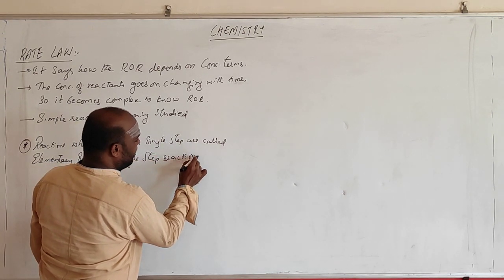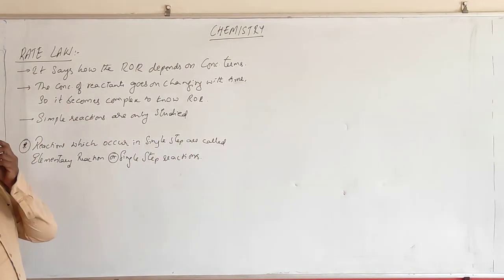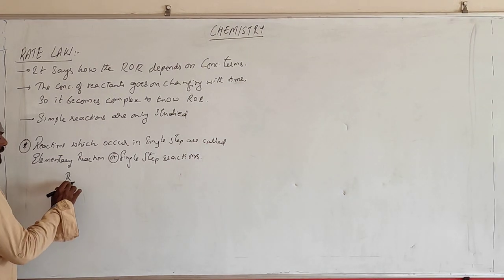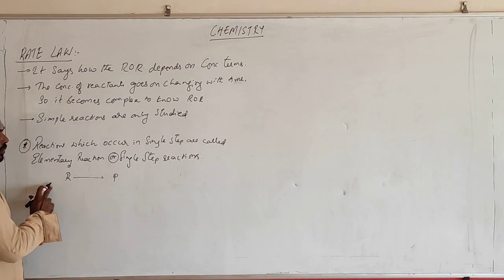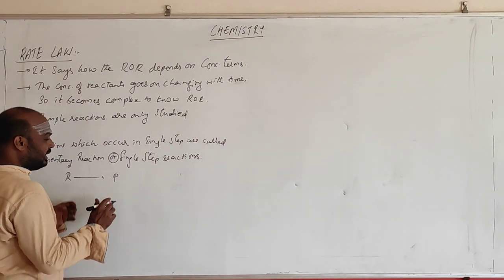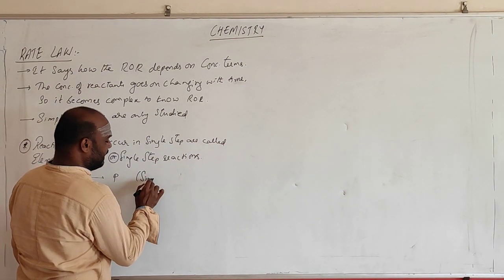So let me take a reactant that is converted to product, where only one step is present. This is called a single step reaction.